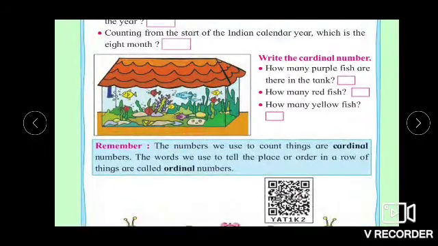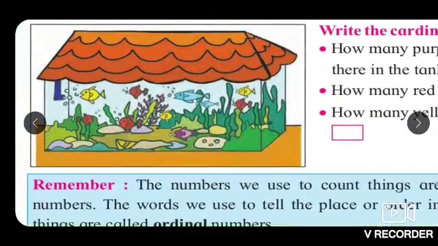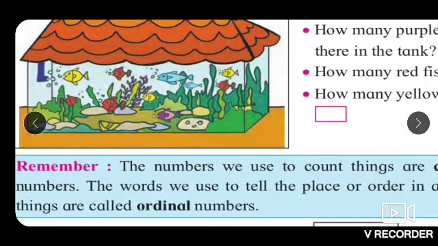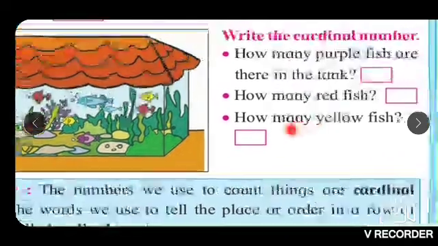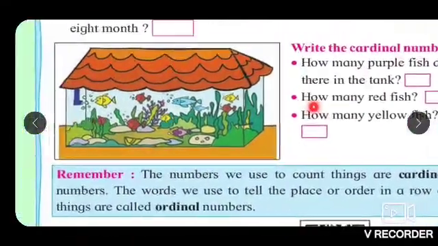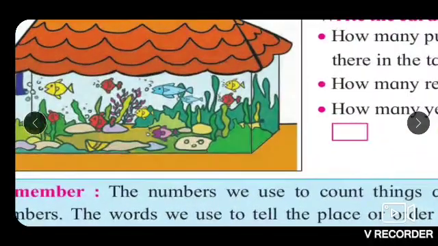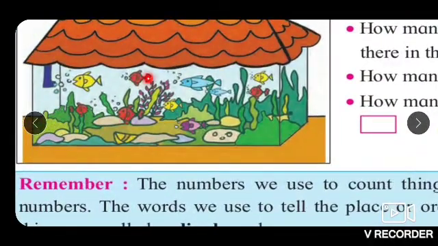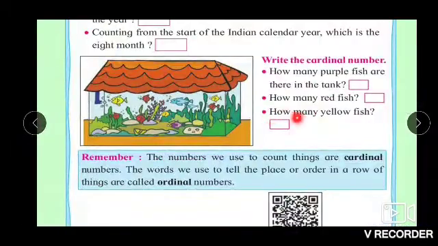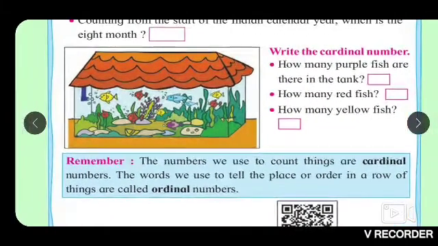Now the fish tank you can see. Write the cardinal number. How many purple fish are there in the tank? You can see only one. So you can write in the box 1. How many red fish? Let's count. 1, 2, 3, 4. Total 4 red fishes are there. How many yellow fish? 1, 2, 3. So total 3 yellow fishes.